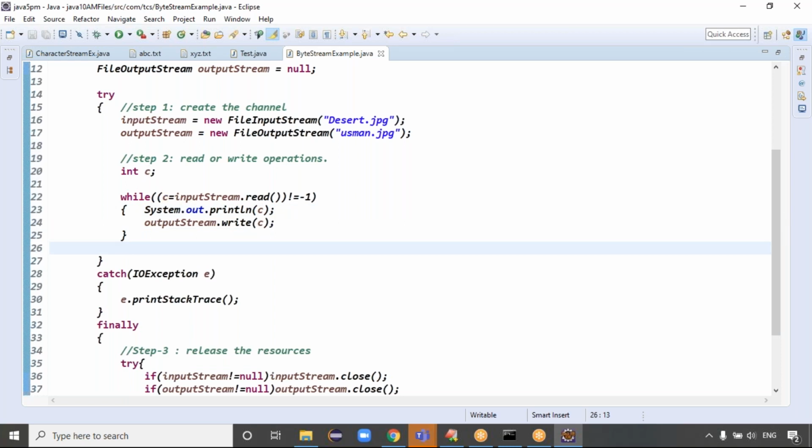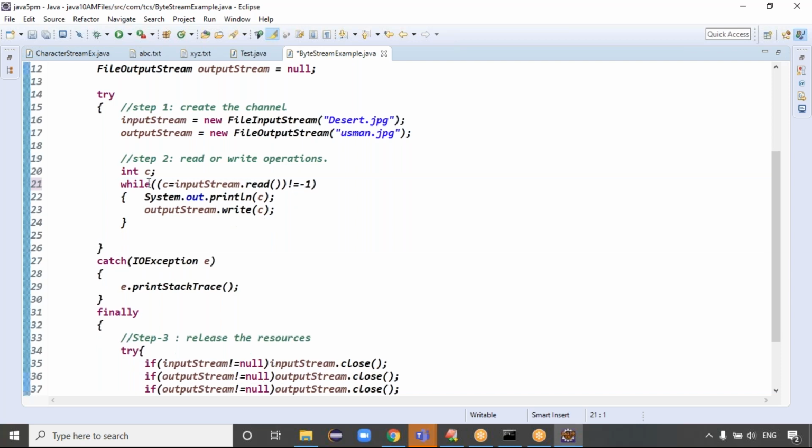Here, image data means the data is read in pixel format, right? Every pixel contains the code values. So in which format is the data being read, guys? Pixel format, right? Exactly. So system dot out dot println. Just read the data, guys, and store it in a temporary variable. After storing the data, check whether it is not equal to -1 or not. If it is not equal to -1, the data is present, right? If the data is present, we can write the data, right?